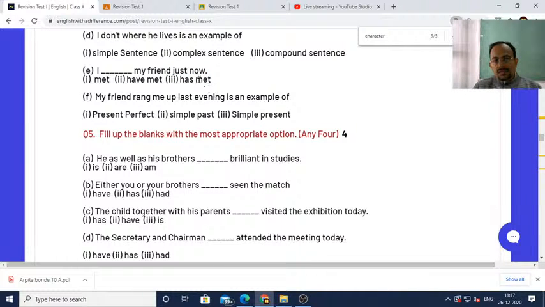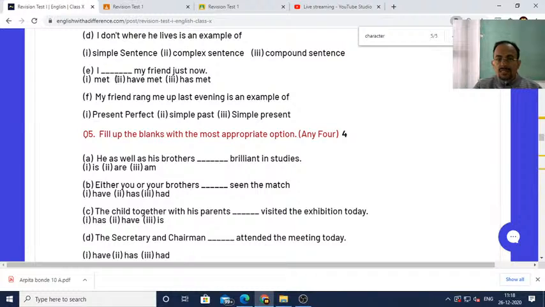Just now is given, that means you have to use simple past tense. So it could be I dash my friend yesterday, I dash my friend previously, I dash my friend recently. So all these, previously, recently, yesterday, just now, 2 days ago, 2 days back, 1 year ago, 1 year back, all these, back, ago, just now, previously, recently, yesterday, we use simple past tense.